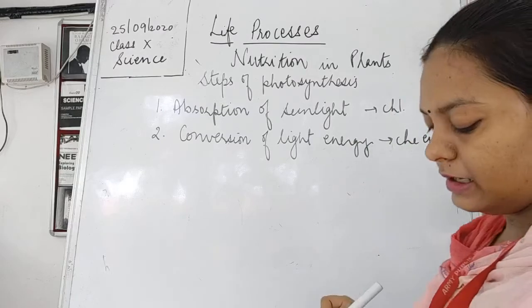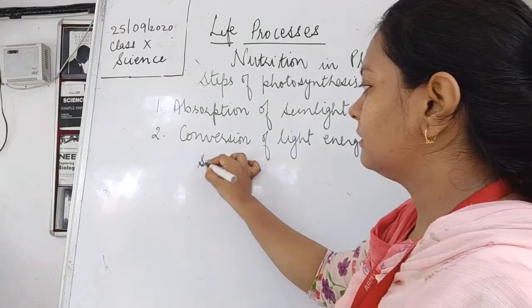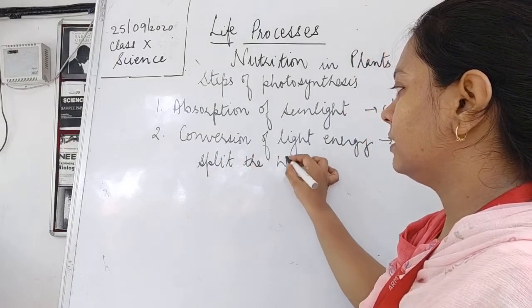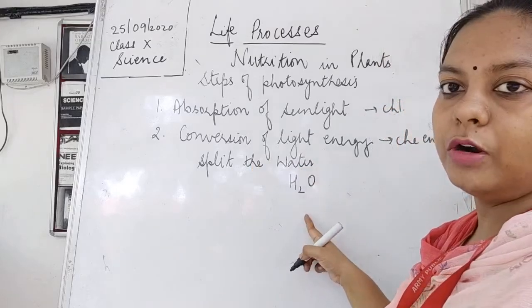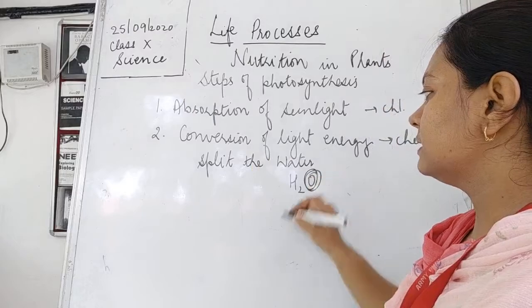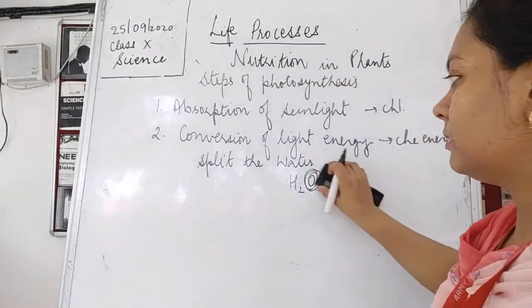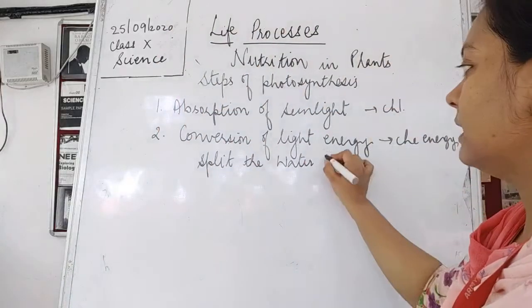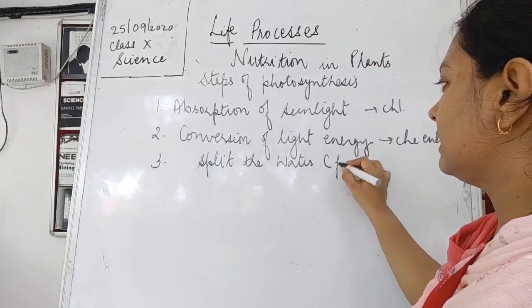Okay, so this light energy gets converted into chemical energy because it is going to split the water. The formula of water is H2O. This oxygen is only released from the photolysis of water. So this is going to split the water molecule, and this results in the photolysis. This is known as splitting of water. This could be the third step, and this is also known as photolysis of water.